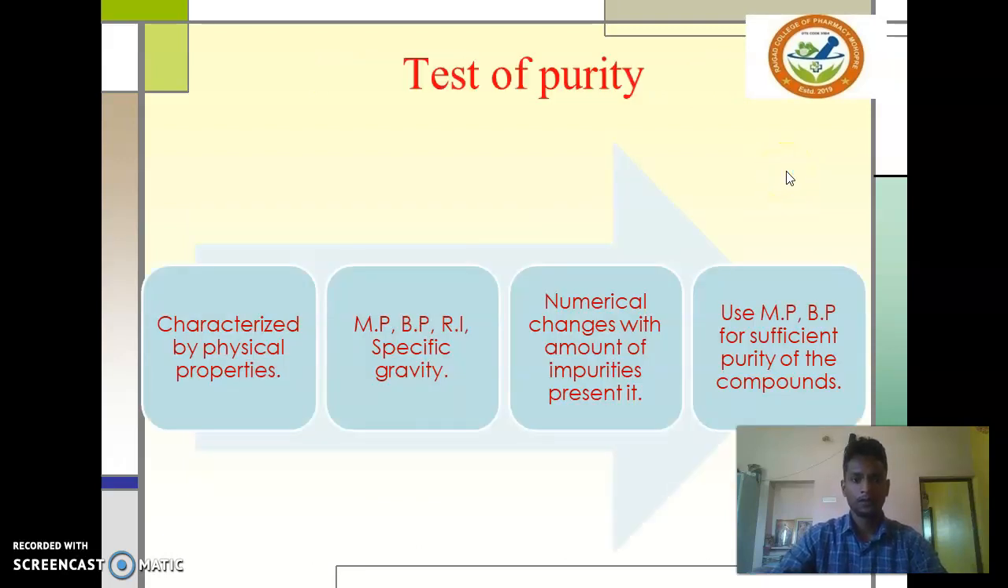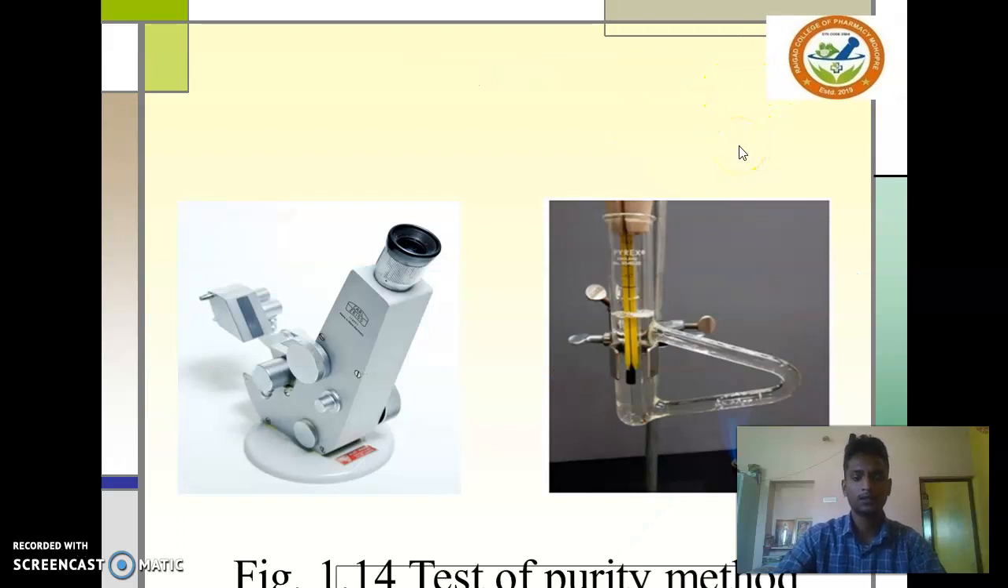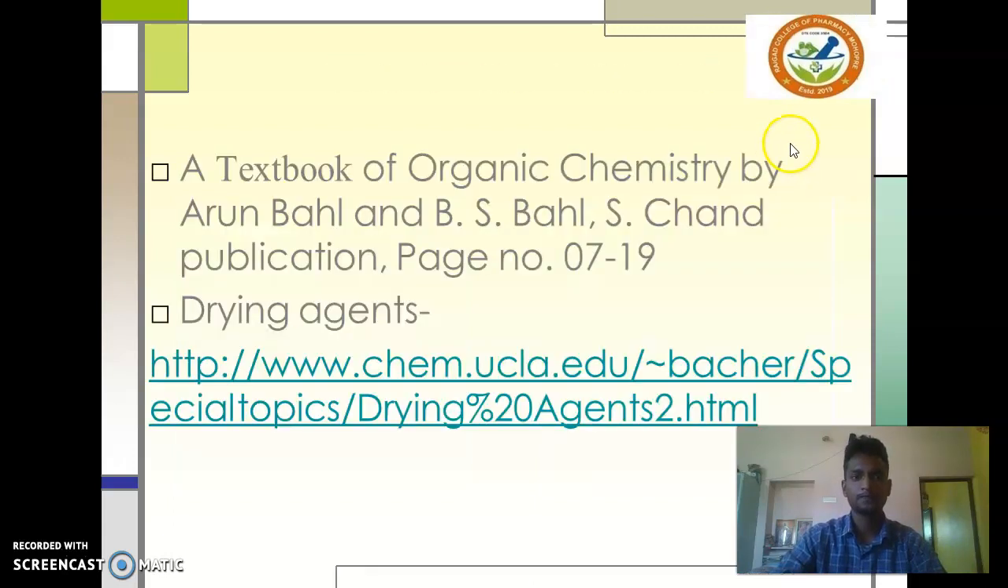Test of purity. The test of purity depends upon physical characteristics and chemical characteristics. Physical characteristics such as melting point, boiling point, refractive index and specific gravity show numerical changes with the amount of impurity present. Some changes occur when impurity is present. Generally, melting point and boiling point are used for sufficient purity testing of a compound on a lab scale. The general instruments are the refractometer for refractive index, and Thiele's apparatus for melting point or boiling point. Some references are used.